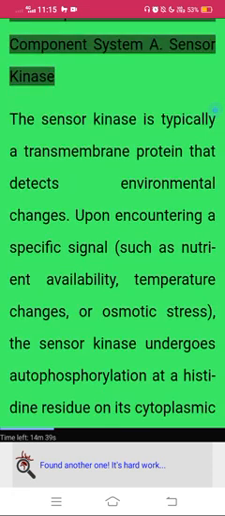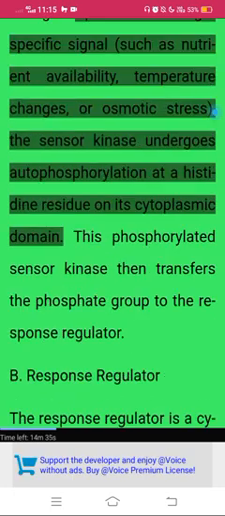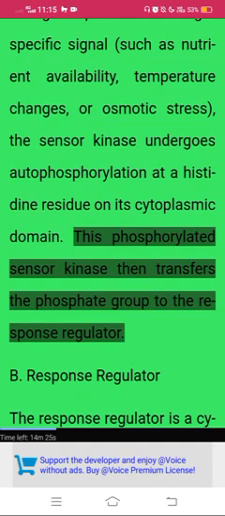2. Components of the two-component system. A. Sensor kinase. The sensor kinase is typically a transmembrane protein that detects environmental changes. Upon encountering a specific signal, such as nutrient availability, temperature changes, or osmotic stress, the sensor kinase undergoes autophosphorylation at a histidine residue on its cytoplasmic domain. This phosphorylated sensor kinase then transfers the phosphate group to the response regulator.